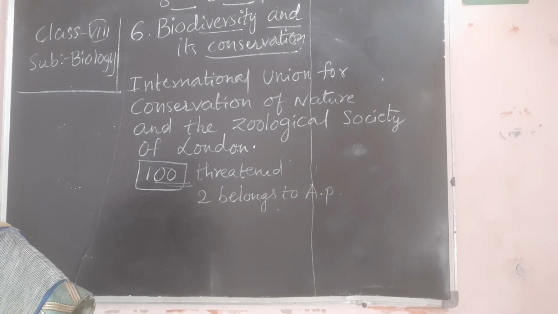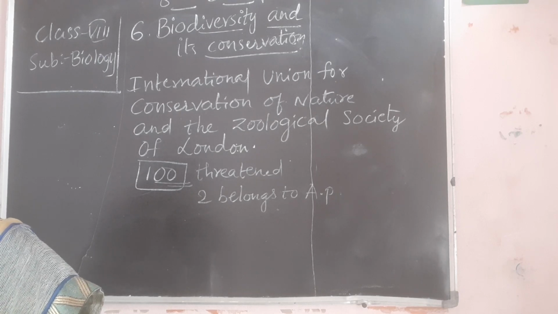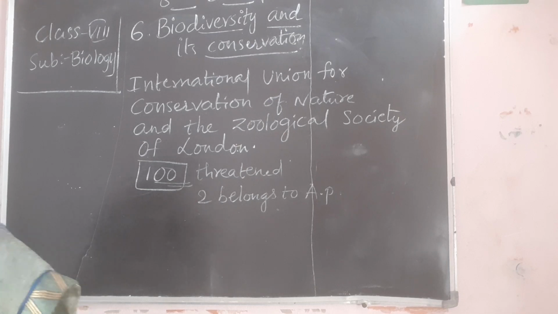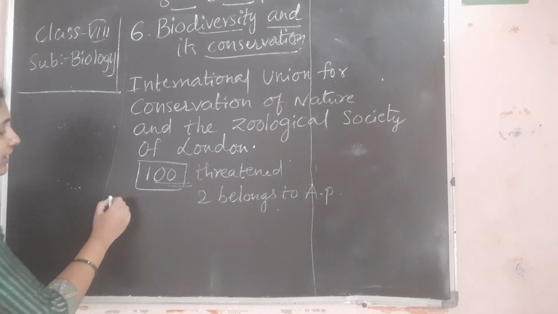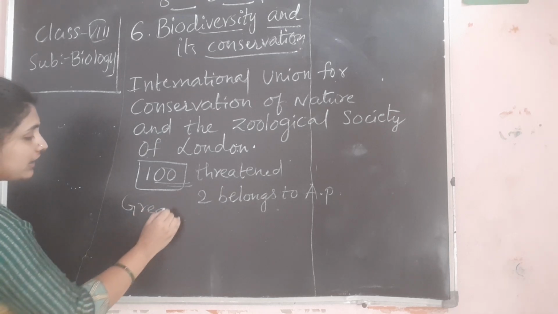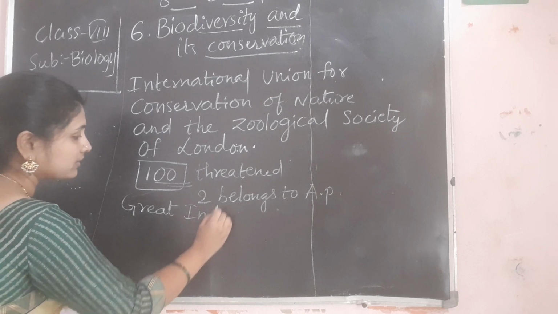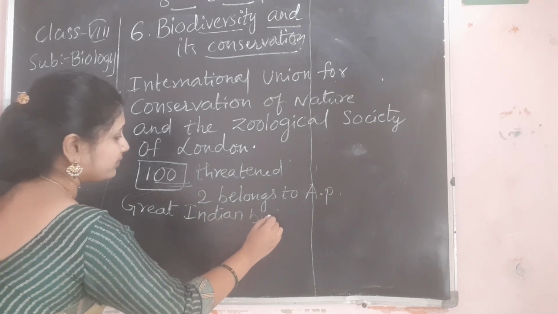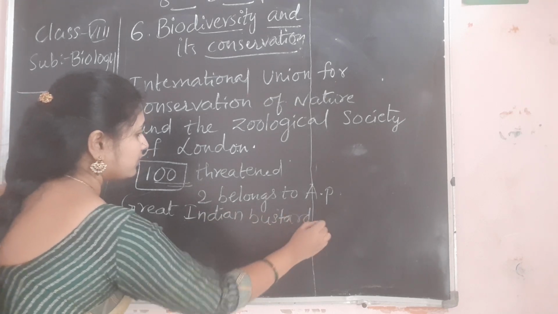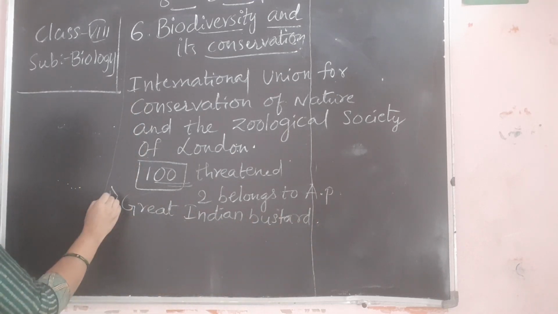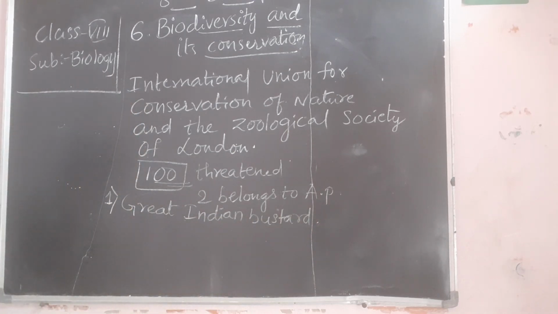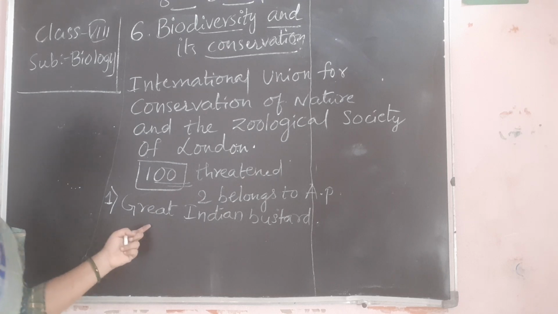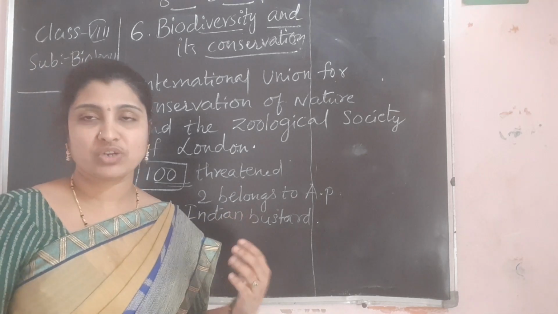One is a bird, the Great Indian Bustard. Where was it found? In the Pollanadu Bird Sanctuary in Kurnool.